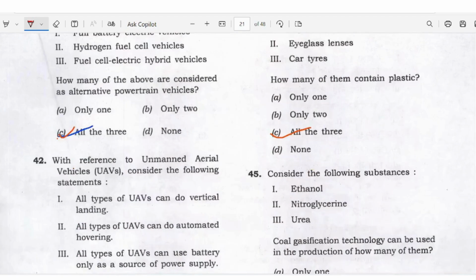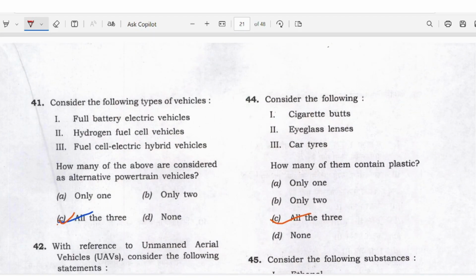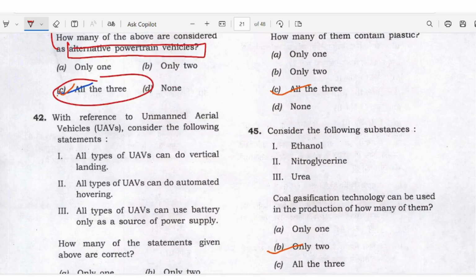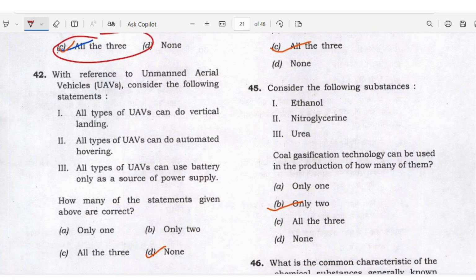Full battery electric vehicle, hydrogen fuel cell vehicles, fuel cell electric hybrid vehicle. Okay, how many of the above are considered alternative powertrain vehicles? It is just basic science and common sense you can use here to solve this question. All three are right. Okay, these are all alternative. Unmanned aerial vehicle also. This is also a common sense question. Okay, no need for knowledge here.